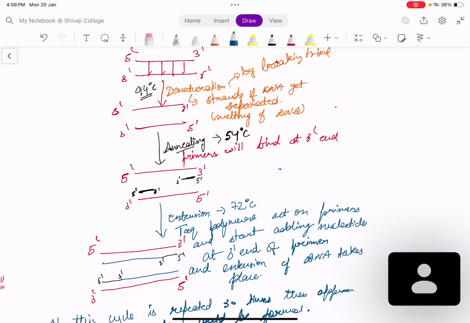Sometimes what happens, the required piece of DNA, which contains the significant gene, जिसके अंदर important gene present है, that will be less in amount. You have that DNA which is less in amount, so you want to first have multiple copies of it, so you have ample amount. For that process, we do PCR.